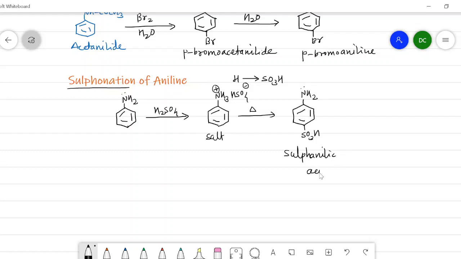Now this sulfanilic acid also has a dipolar structure, and the dipolar structure of sulfanilic acid is like this.